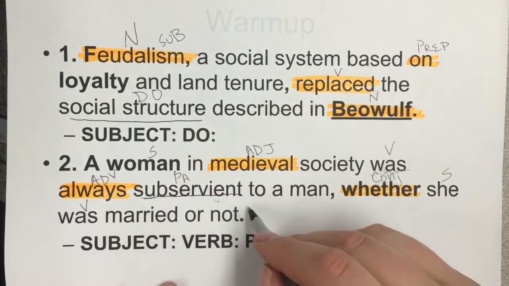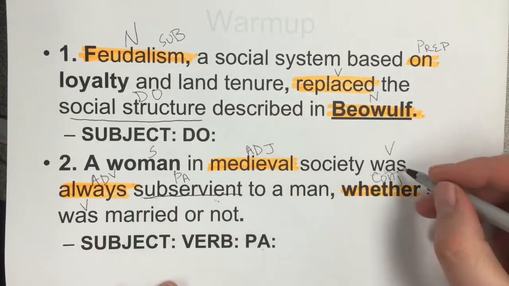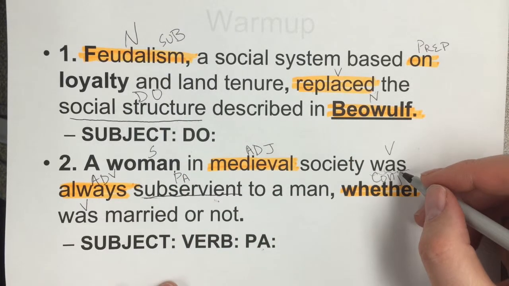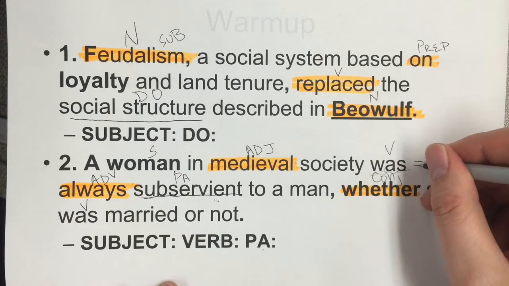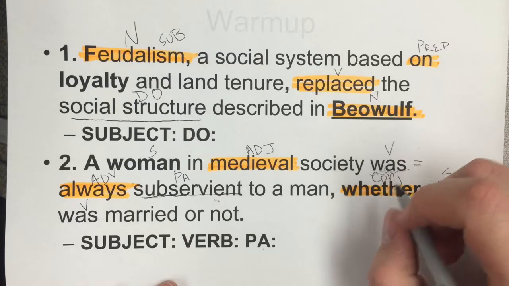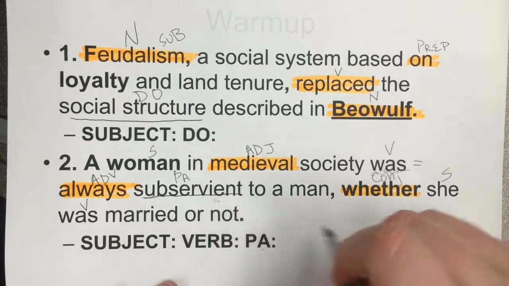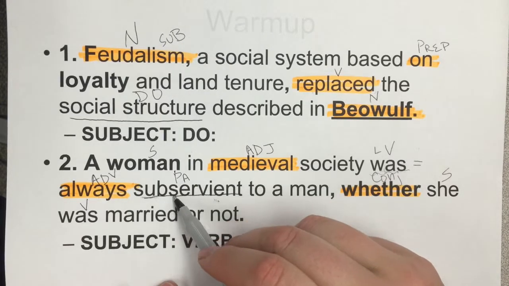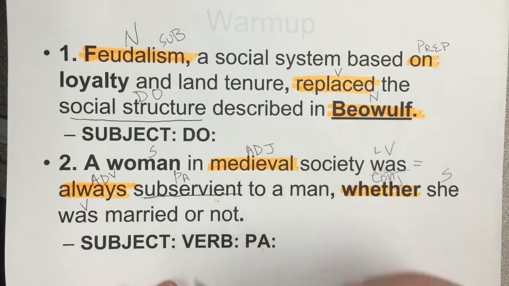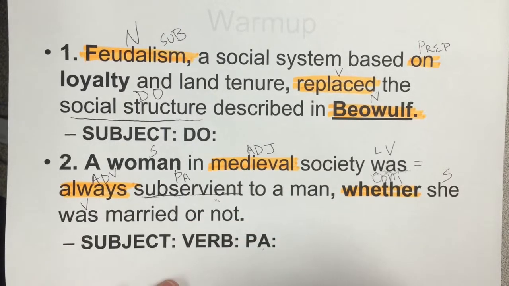I know that subservient is a predicate adjective because it follows this linking verb, and I know that was is a linking verb because I can replace it with an equal sign. Woman in medieval society equals always subservient to a man. So this is a linking verb, which means that after it will be a predicate adjective or a predicate nominative.